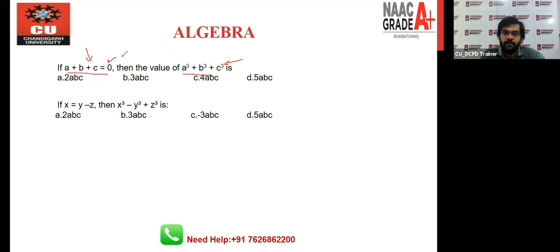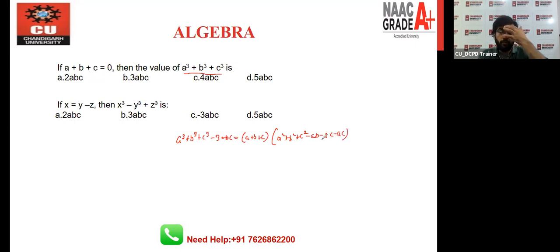3abc. All right. Okay, B. So how can we approach this question? We all know whenever we have a cube plus b cube plus c cube, we have one formula. And the formula is a cube plus b cube plus c cube minus 3abc is equal to a plus b plus c, bracket a square plus b square plus c square minus ab minus bc and minus ac.